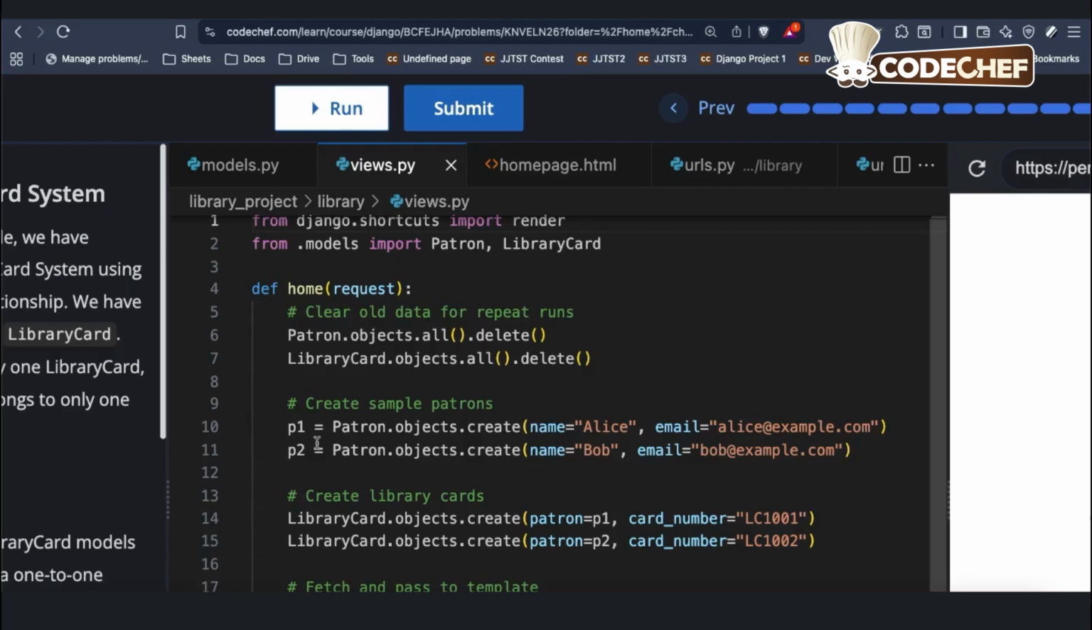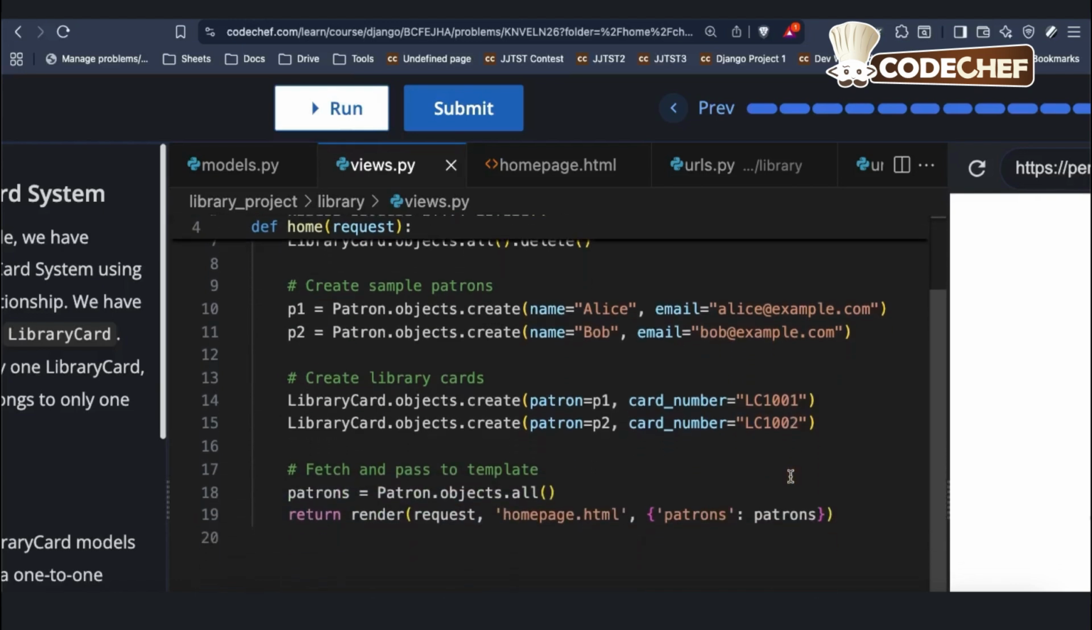One is called P1, and then we use the create method. We say Patron.objects.create, and then we create using the name Alice and email ID alice@example.com. And we have created another object P2, which is another patron, and the name is Bob, and this is the email ID.